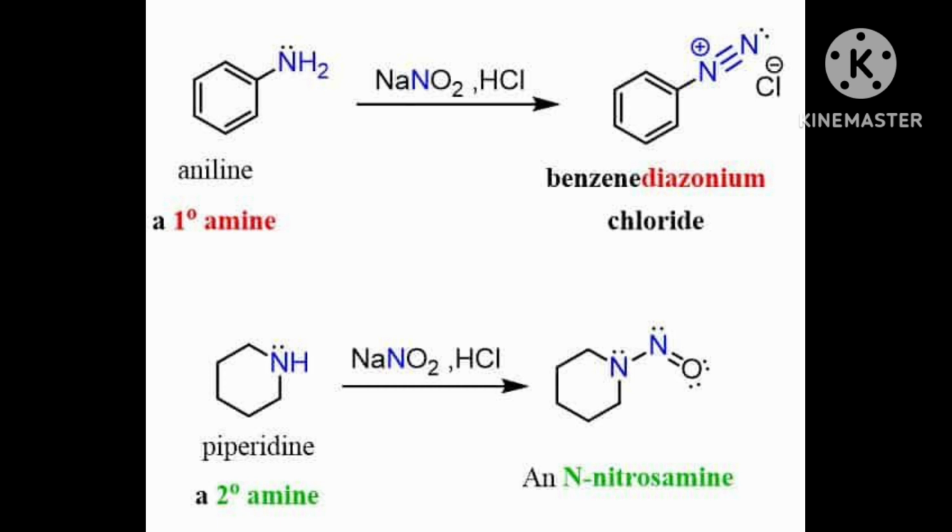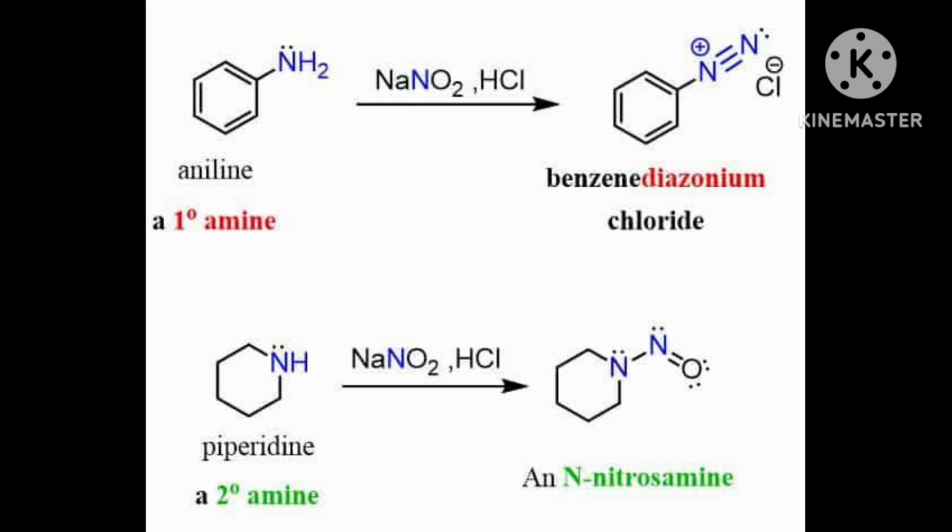Now the second reaction, which is very important: formation of diazonium salt is an important reaction. RNH2 plus HNO2. How will you get HNO2? You will get it from the mixture of NaNO2 plus HCl. The reaction is simple: NaNO2 plus HCl forms NaCl plus HNO2.